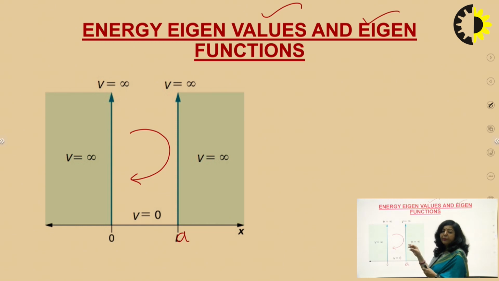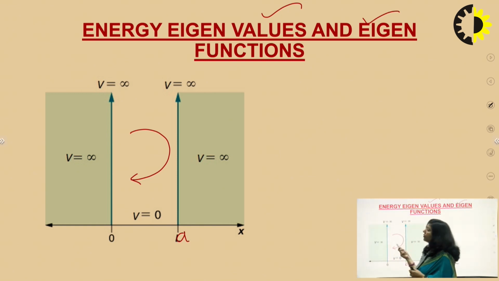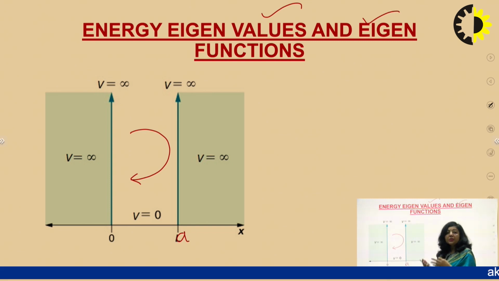When this particle is within the box, it will exist in certain well-defined energy states. The energy of those states in which the particle can exist is known as the energy eigenvalues, and the functions related to those energy states are known as eigenfunctions. We will derive the energy eigenvalues for different states when a particle is trapped in the box. In addition, we will also see what the eigenfunctions related to those energy states are.